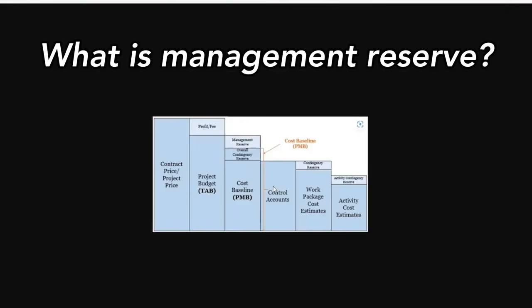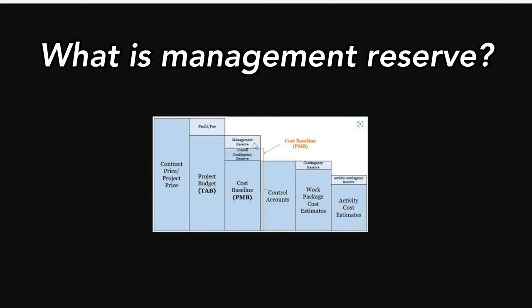So let's first quickly understand what a management reserve is. If you look at this picture on screen, you will see that the management reserve is something over and above your cost baseline. You will see such a diagram in your process group practice guide as well. What you need to understand from this diagram is that your contingency reserve is within your remit as a project manager. However, if you involve your management to mobilize the management reserve, that requires a greater level of escalation, and you definitely need to go through a change management procedure. As a project manager, you are much better off using the contingency reserves first before going into the management reserves.